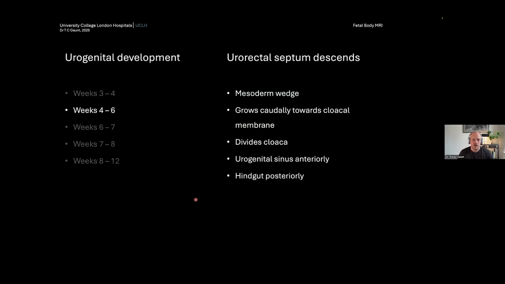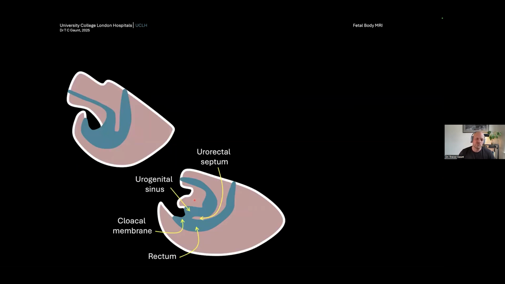By weeks 4 to 5, that mesodermal wedge starts growing caudally down towards the cloacal membrane and eventually divides the cloaca. It forms the urogenital sinus anteriorly and the hindgut posteriorly. And I think this is really important to know when we're talking about these problems. If you have an idea of how the development works, you can have an idea of how the pathology works. And if you know how the pathology works, you know which signal and which sequences to use when you're interpreting the images.